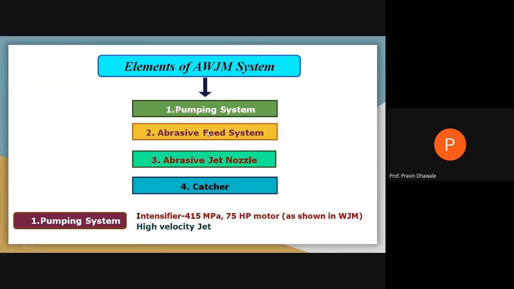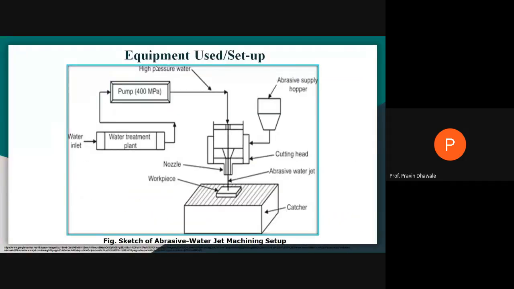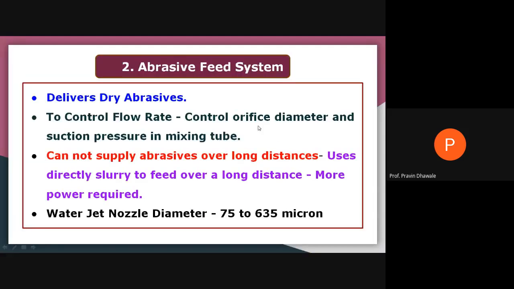What is the second element? Abrasive feed system. This will be the abrasive feed system: abrasive hopper, this will be the piping network, this will be the mixing chamber, right? Now, what is the abrasive feed system? It will deliver dry abrasive, means metal particles, dry metal.